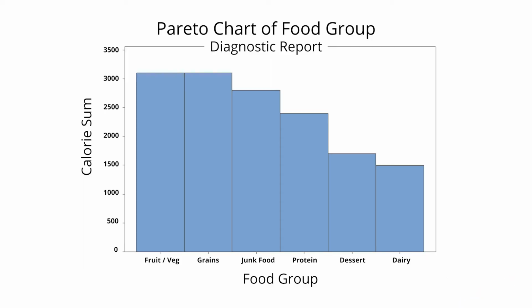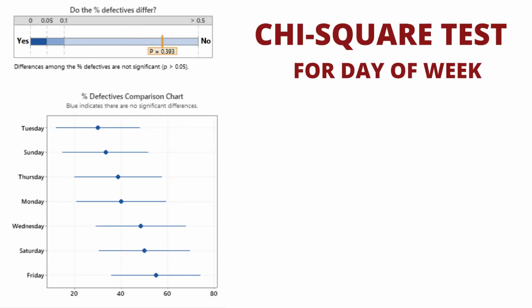In my weight loss example, I tracked everything I ate and I started with a Pareto chart. That chart showed that I consumed too many calories in junk food and dessert. So I looked into whether there were days of the week or times of the day that were harder for me. I expected that I had more junk food and dessert on weekends, so I did a chi-square test by day to check. I had a bit more on Friday and Saturday, but not significantly more, so I moved on to look at time of day.